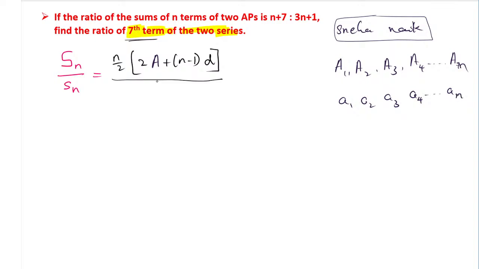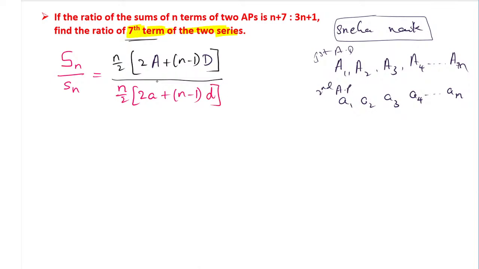Okay, so this is the first AP. This is the second AP. So the second AP also we can write as n by 2 into small a, and n will remain as it is, but the d value, sorry, here also I will make the d capital, because we don't know whether the difference is equal or what. So for that purpose I will make the d capital.